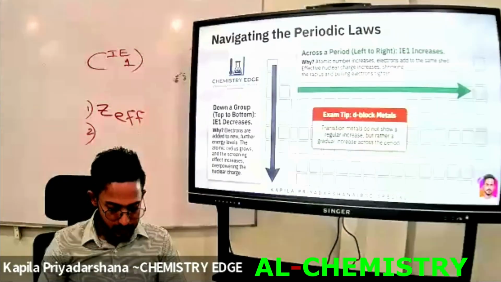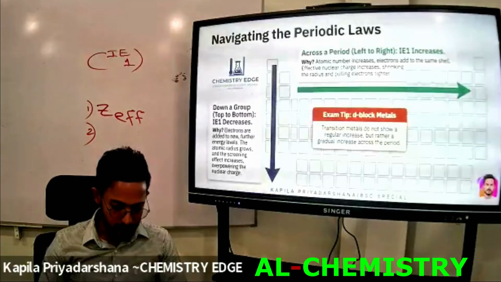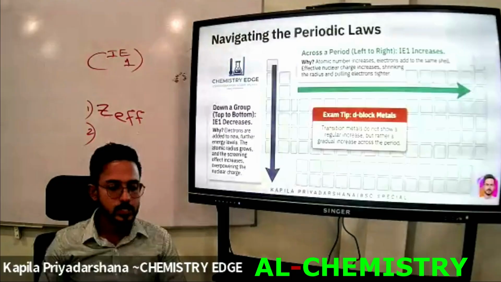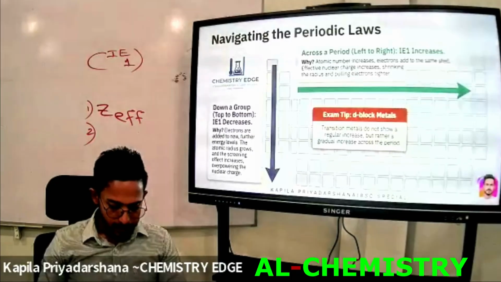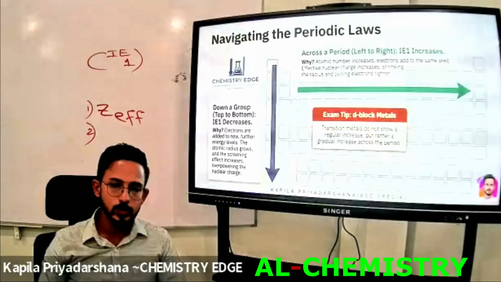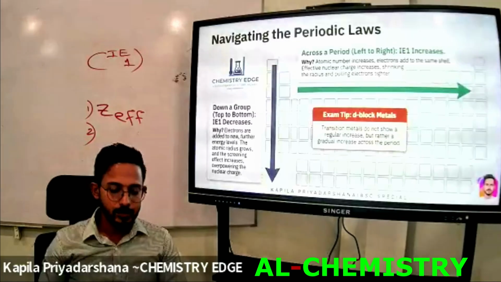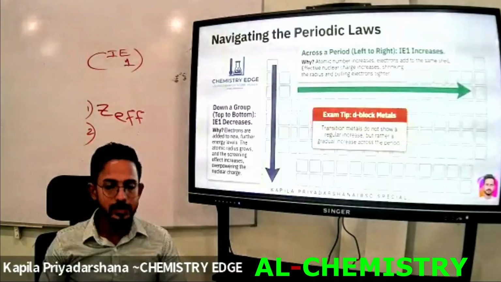Consequently, the screening effect increases, and the attraction of the nucleus on the outermost electron decreases.